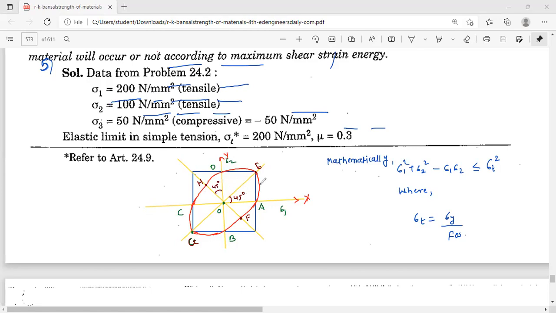So this red color indicates maximum shear strain theory. And this blue indicates maximum principal stress theory.